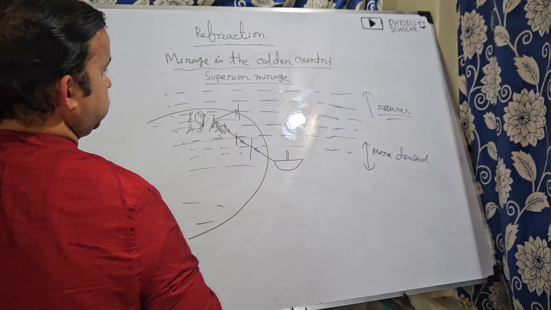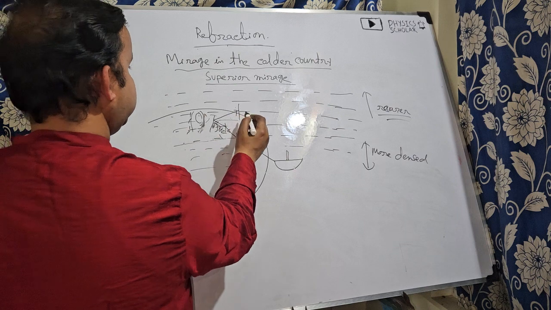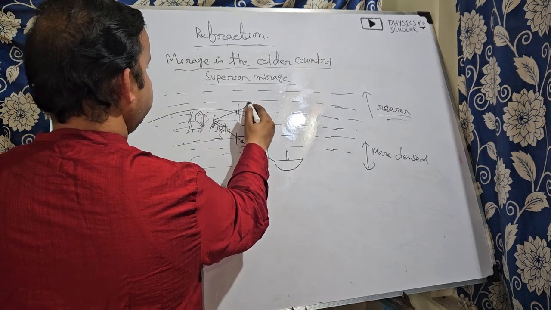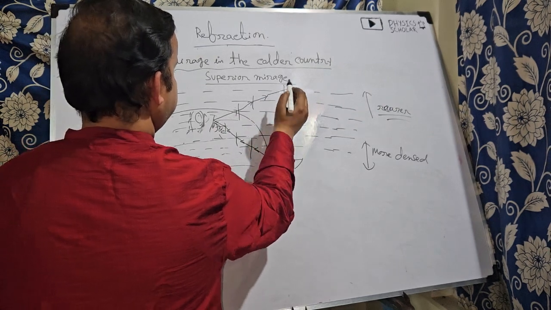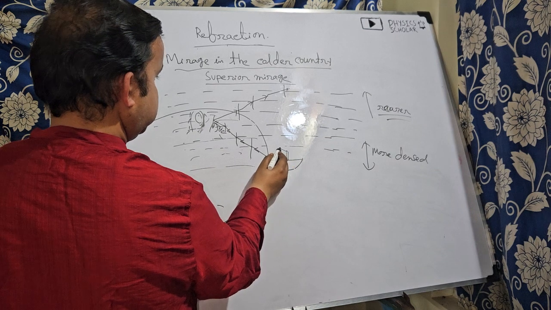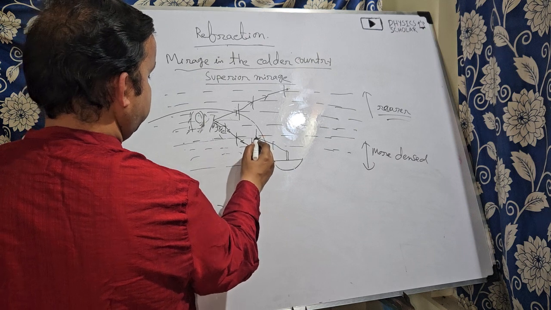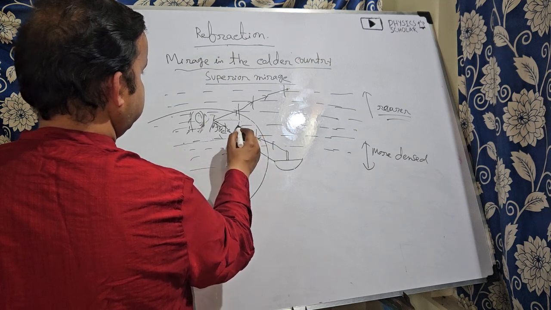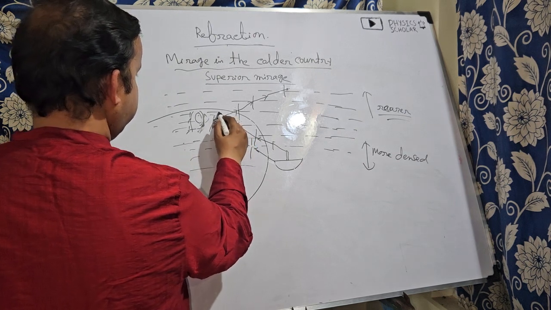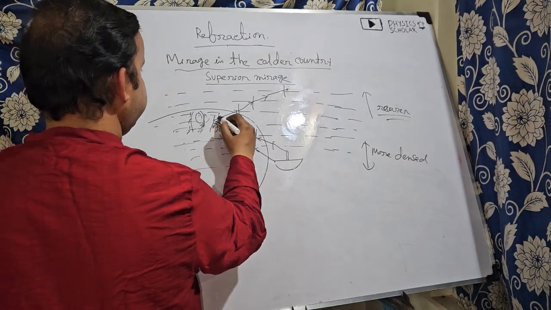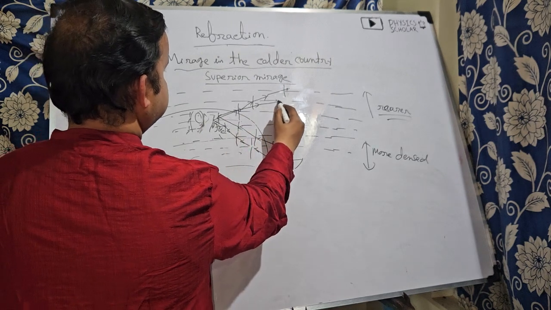Now when total internal reflection takes place, it is going from more dense to less dense, so it will move like this. Then again, from more dense to less dense, away from the perpendicular, and again away from the perpendicular. And when the angle of incidence is more than the critical angle, total internal reflection will take place, and it will move like this.